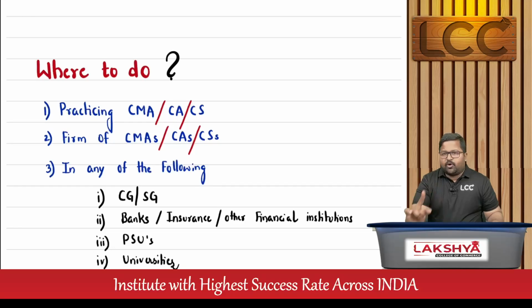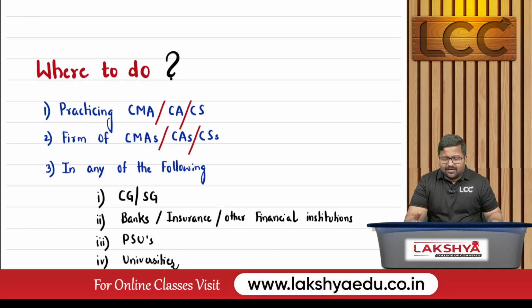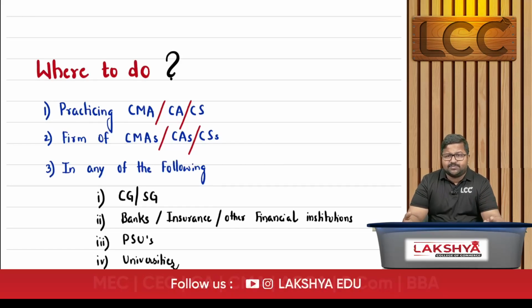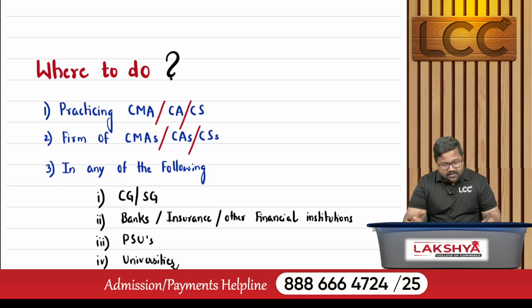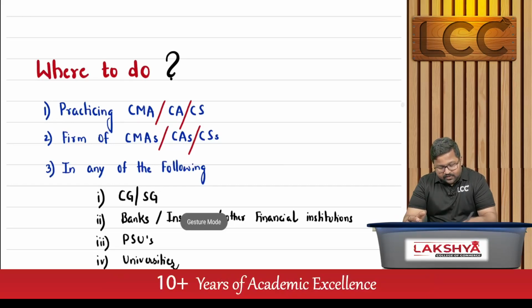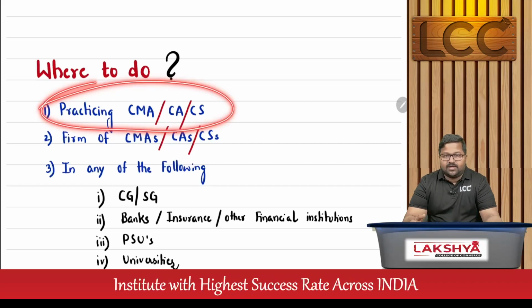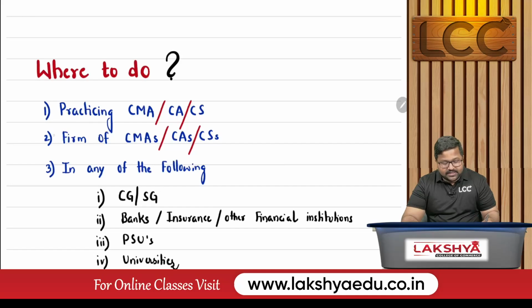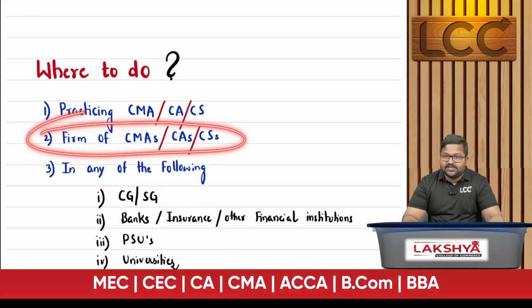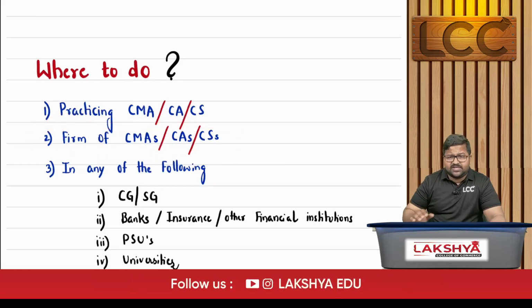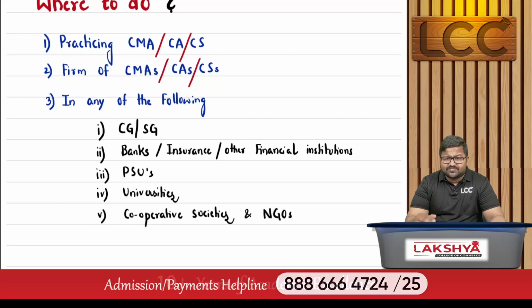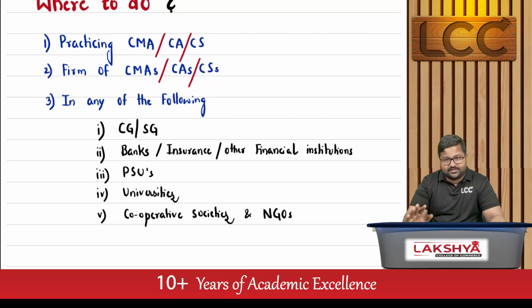So the very first point is regarding an individual cost accountant or individual CA or individual CS who is practicing. There you can go for work for 15 months. Okay, that is one option you are having. An individual CMA or a CA or a CS that is into practice, we can go for work. And the second option is a firm of CMAs or firm of CAs or firm of CS. That is the second option. And the third category is regarding organizations.